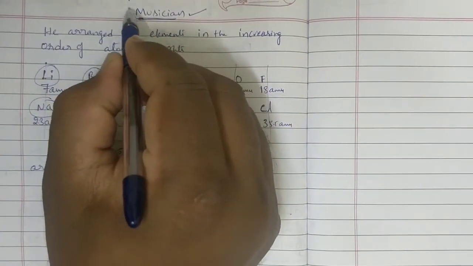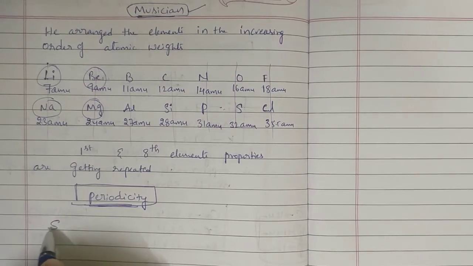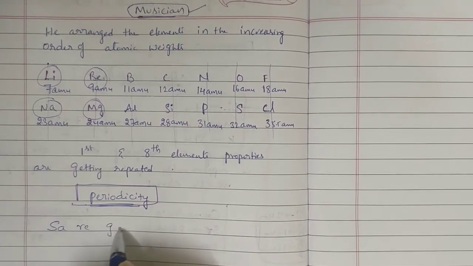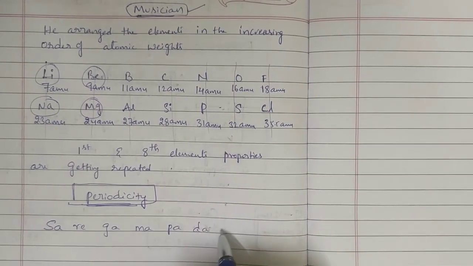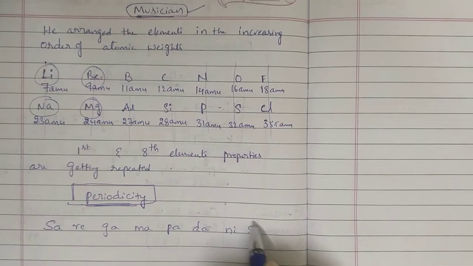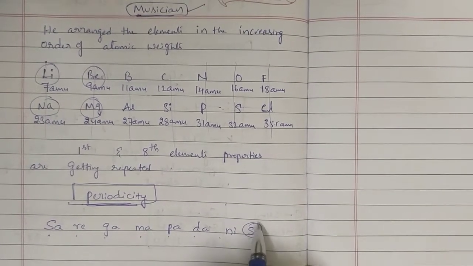Then why did I say he is a musician? He compared the musical notes sa, re, ga, ma, pa, da, ni, sa. Observe 1, 2, 3, 4, 5, 6, 7, 8th.